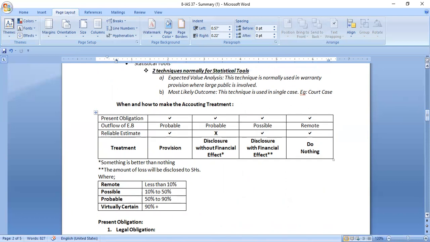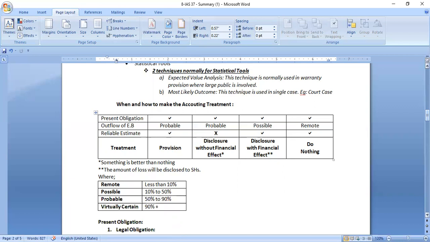As you see in the column, there is present obligation, outflow of economic benefit, that is EB, and reliable estimate. Okay, and the treatment. See in the first column, it says that the entity has the present obligation that it has to pay a certain amount in the near future, and the outflow of that economic benefit is probable. And the entity can also reliably estimate what amount of penalty or expenses the entity may have to incur.